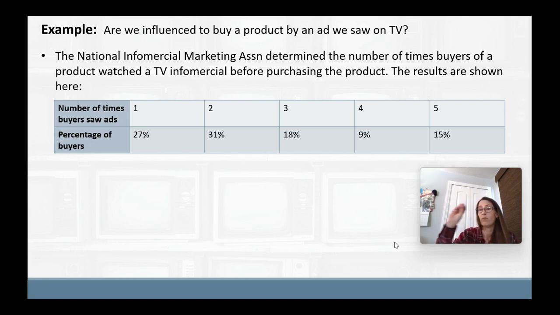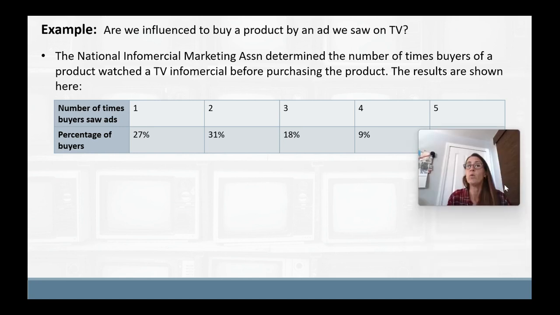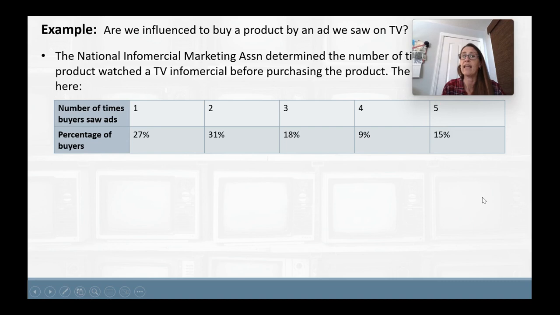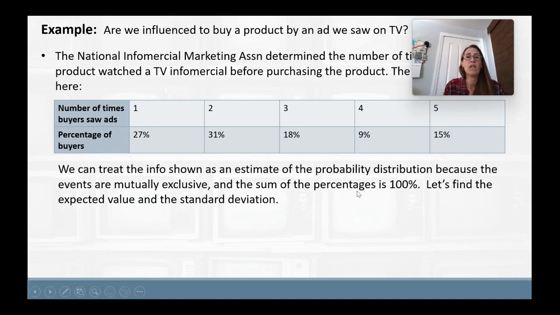So our top row is the number of times the buyers saw the ad. So those are the values 1 through 5. And then the percentage of buyers who bought the product after seeing the ad that many times is listed in the next row. So this is an example where you would want to double check to see that you had an actual probability distribution function. So we can